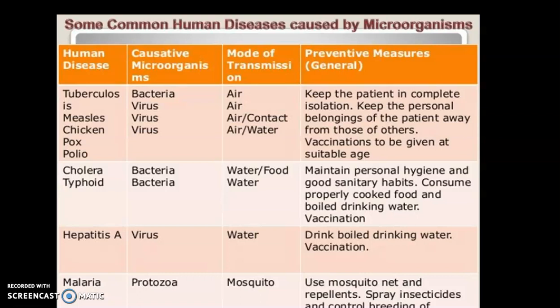What are the preventive measures you can take at home if a person is suffering from these kinds of diseases? Some other names: cholera and typhoid are caused by bacteria, hepatitis A is caused by a virus, malaria is caused by protozoans, alright. You can read this and it is already there in the book also.